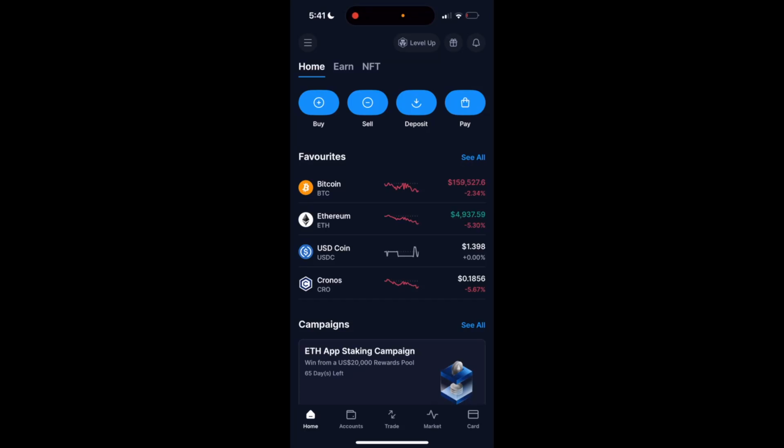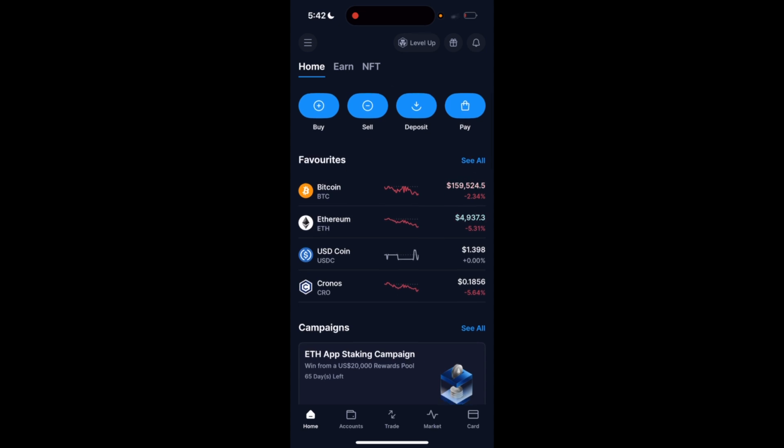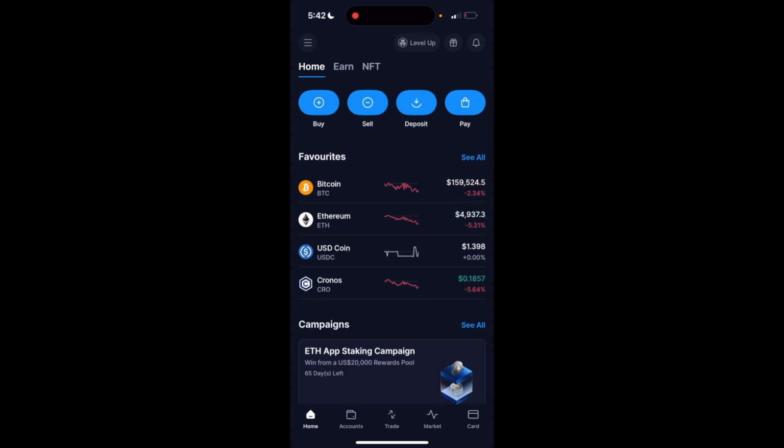So in this crypto.com tutorial video, I'll be showing you guys how to check the latest meme coin news here on crypto.com. So once you open up the app, I want you to go to the home page right here. I want you to go to where it says favorites and then press on see all.